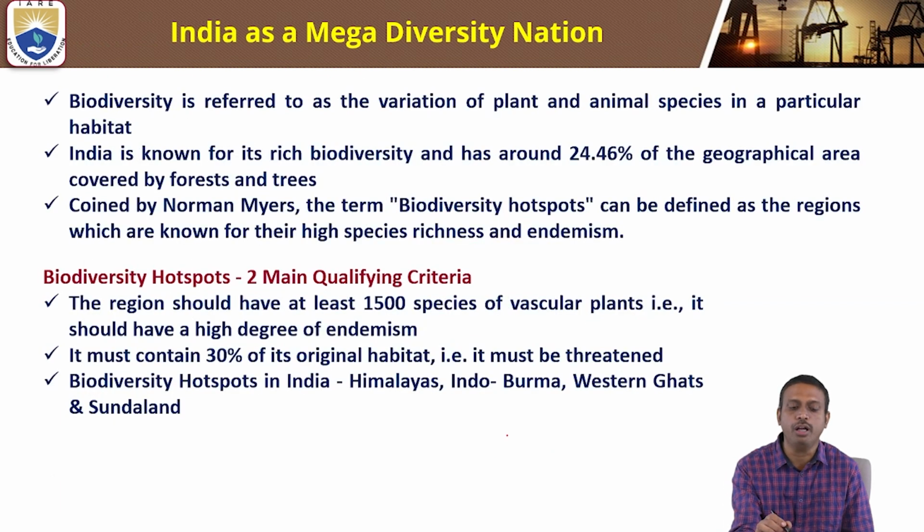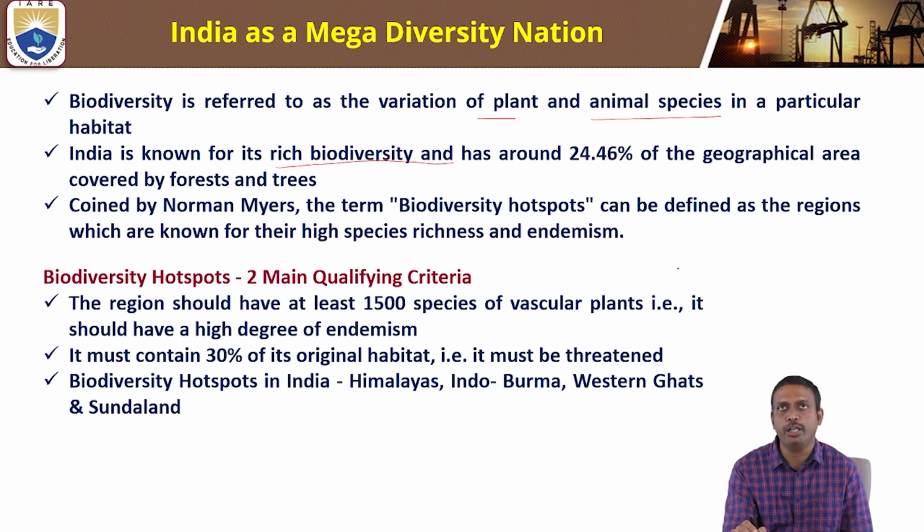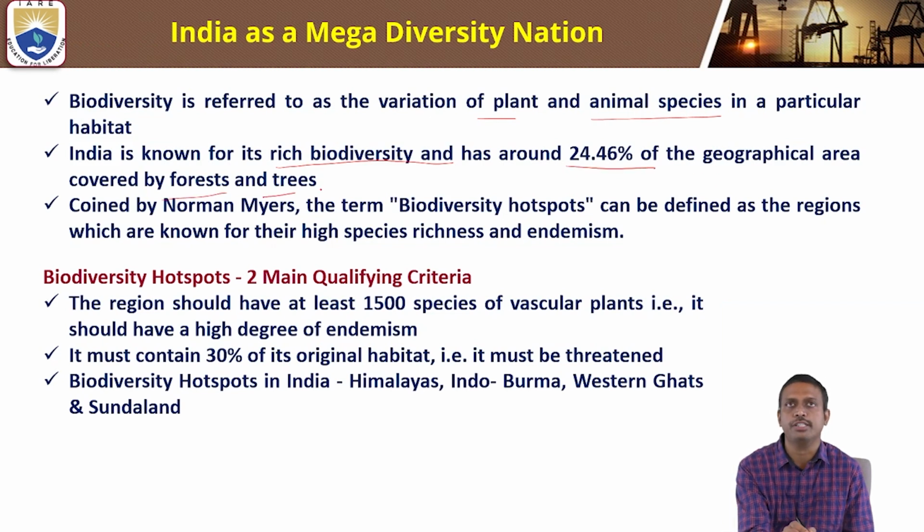Biodiversity refers to the variation of plant and animal species in a particular habitat. India is known for rich biodiversity, with around 24.46 percent of its geographical area covered by forest and trees. The term was coined by Norman Myers.